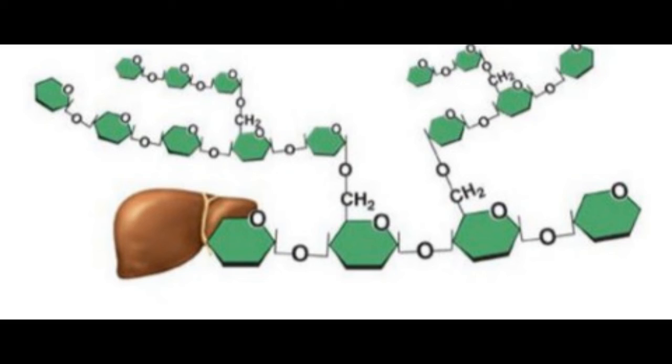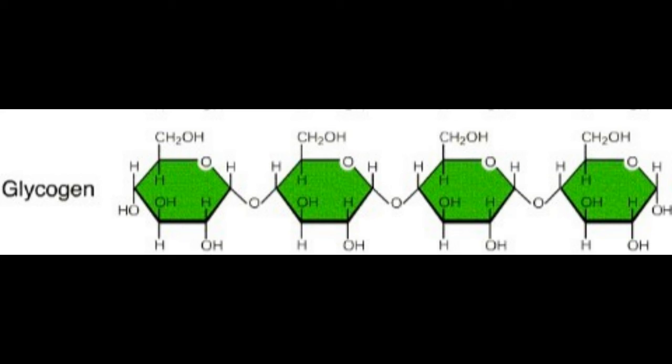In other words, excess glucose stored in the liver and muscles is called glycogen. The formula of glycogen is C6H10O5 times N.